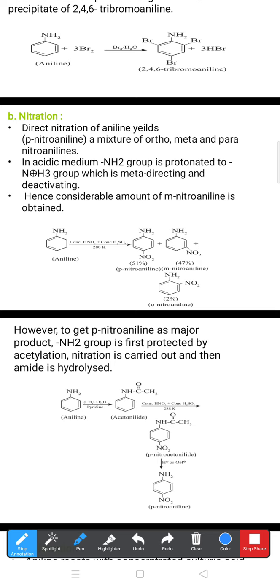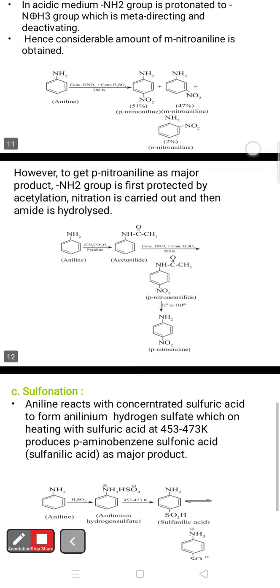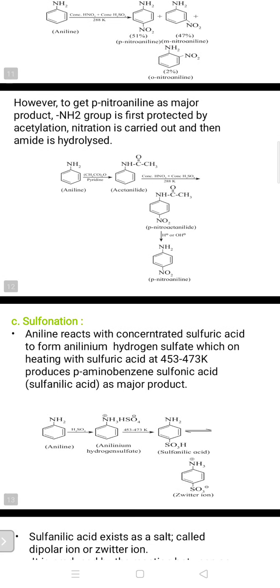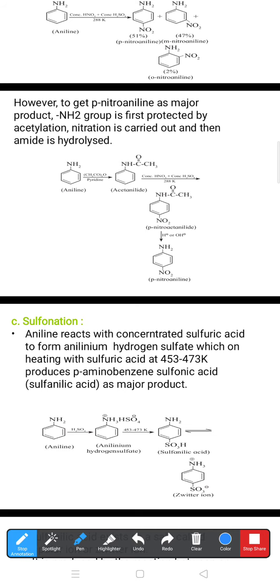However, to get para-nitroaniline as the major product, the amino group is first protected by acetylation, then nitration is carried out, and then the amide is hydrolyzed. Hydrolyzed means addition of a water molecule. Here, aniline undergoes acetylation with pyridine using acetic anhydride or acetyl chloride, but normally we use acetic anhydride here. It gives acetanilide.